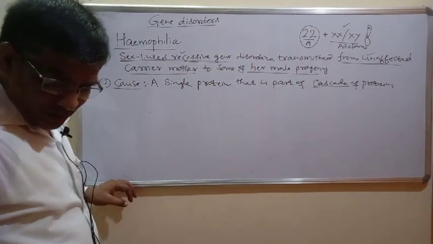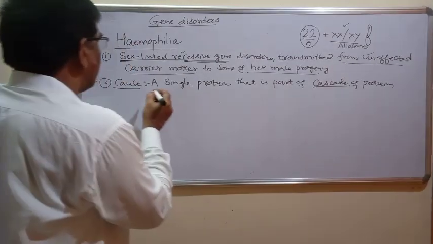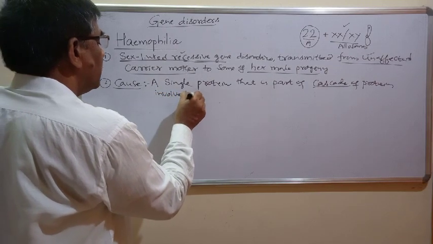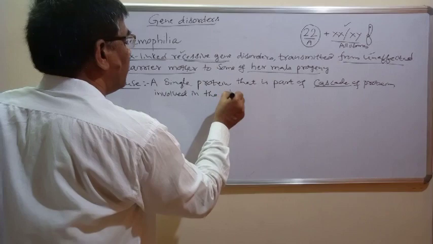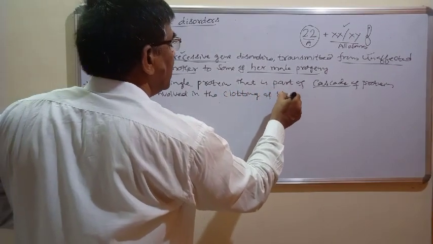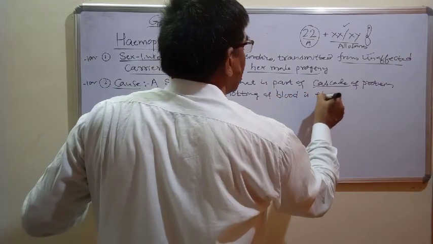Cascade of proteins means a group of proteins involved in the clotting of blood. The clotting of blood is affected.